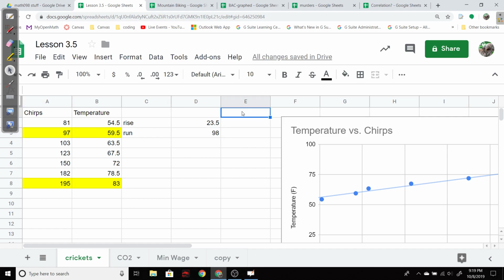So the slope for those two is just going to be the ratio of the rise over the run. So I get a slope of about 0.239. And these numbers here have 2 or 3 digits. So if I'm going to go for significant figures, I guess I have 2 digits that are significant there. So I should round that to 2 decimal places.